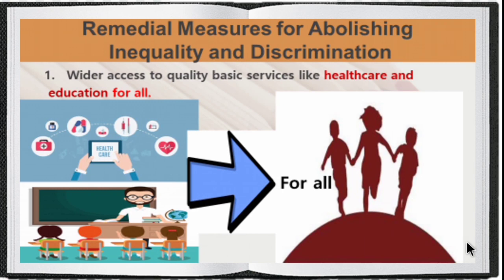And next, what are the remedial measures for abolishing such inequalities and discriminations in the society? How can we abolish the discriminations in the society? First one is wider access to quality basic services like education and healthcare for all. Education is needed to avoid such discriminations in the society.